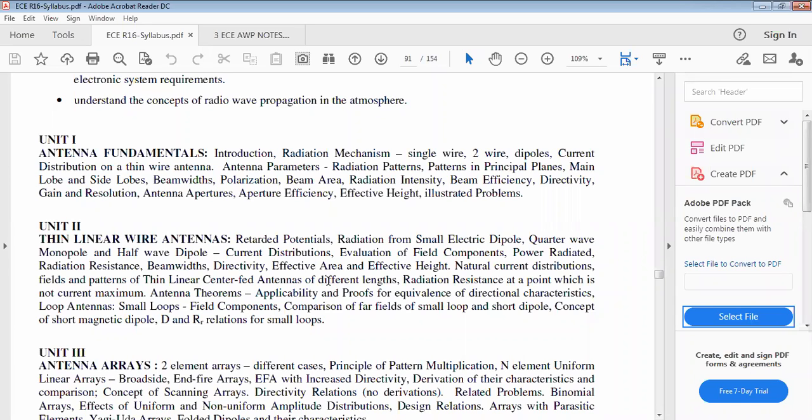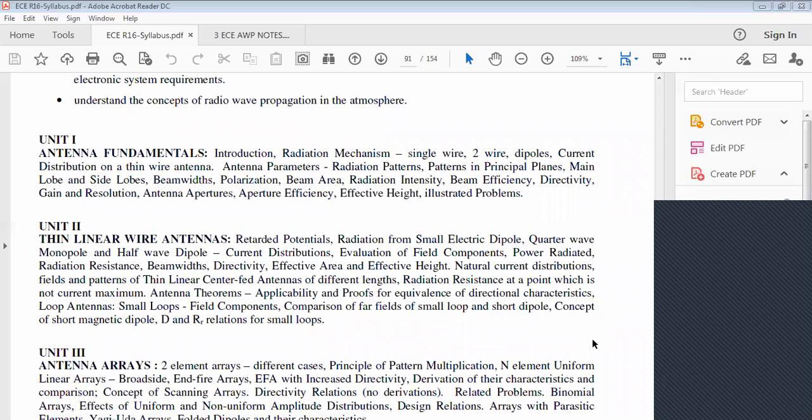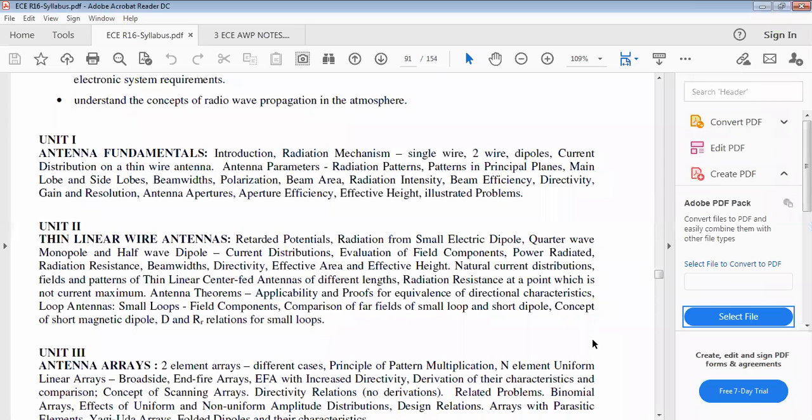In order to design an antenna to control the side lobes, to reduce the number of side lobes, how is it possible? That mechanism is seen in unit 3.